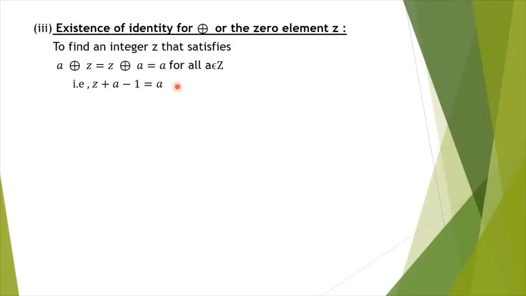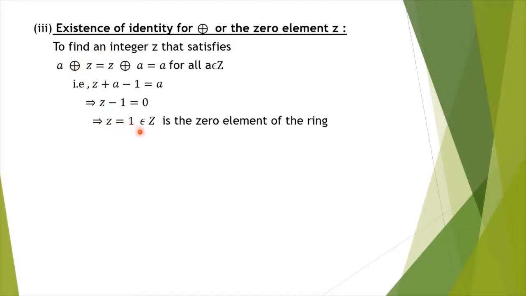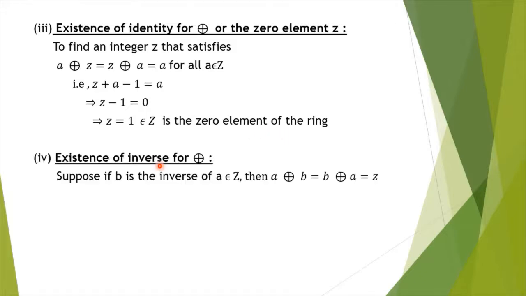Remaining, you will have z minus 1 is equal to 0, so that z is equal to 1. So under this operation addition, z equal to 1 is the 0 element of this ring. Next we shall find the additive inverse.